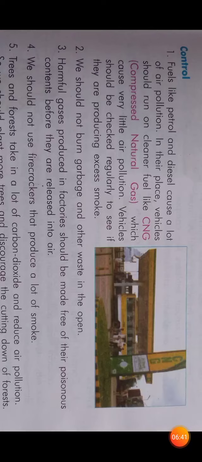When we use oils like petrol and diesel, they release excessive smoke, which can harm the freshness of the air. In such a place, here it says we should use compressed natural gas, which causes very little air pollution and makes the smoke less excessive.